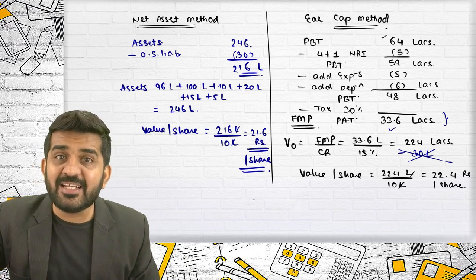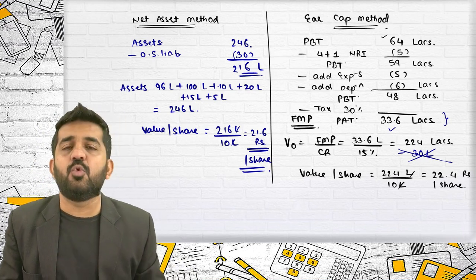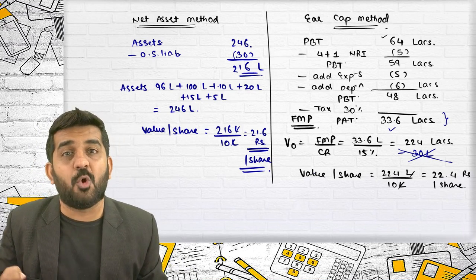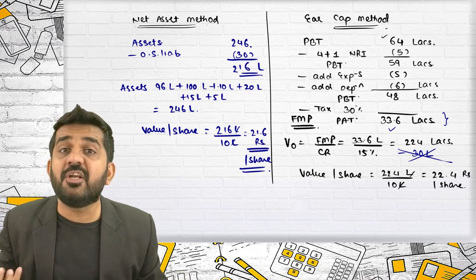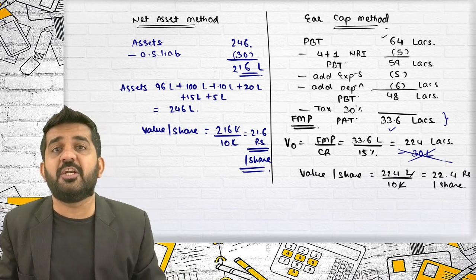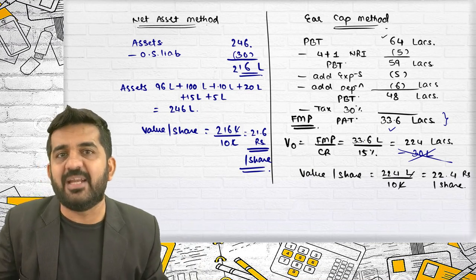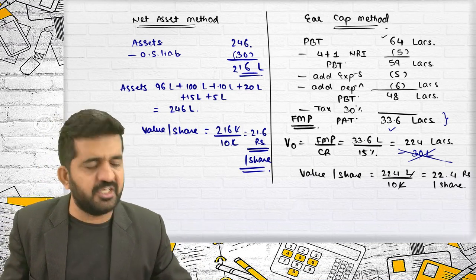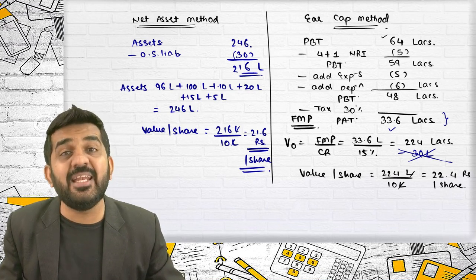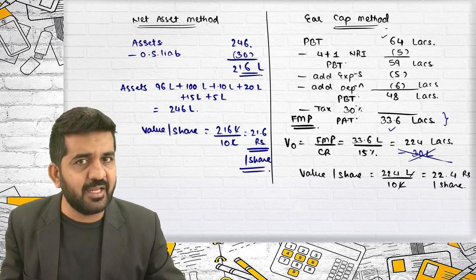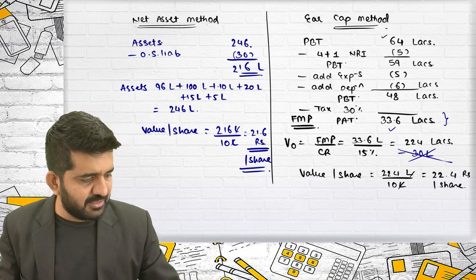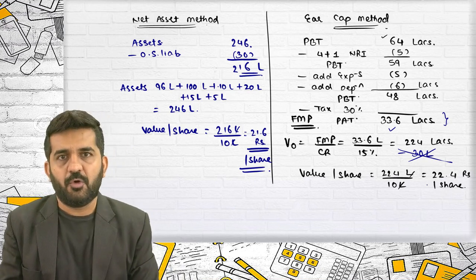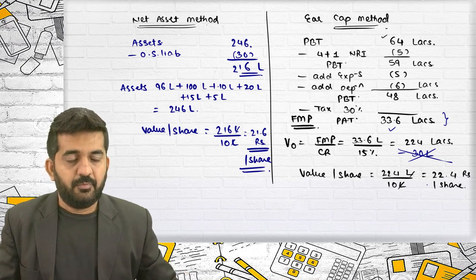When you say net asset has generated this 224 lakhs rupees, it already considers the creditors. Anything which is generated by the business is not generated by gross asset. It is generated by net asset. So as per my opinion, deducting 30 lakhs rupees is an incorrect answer, not even an incorrect assumption. As per my view, this is the correct answer which you should follow. We'll go to the next question.